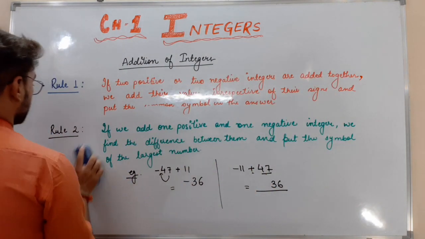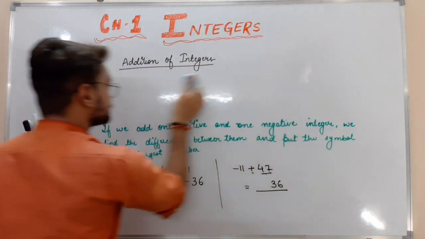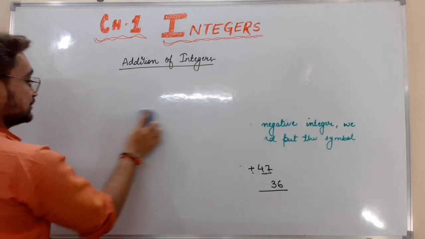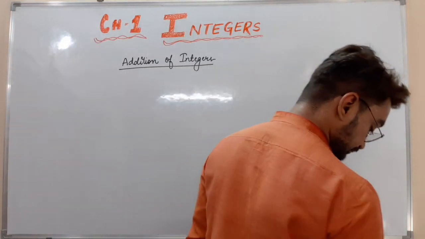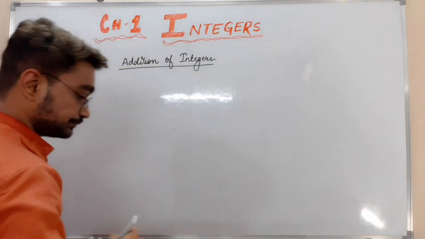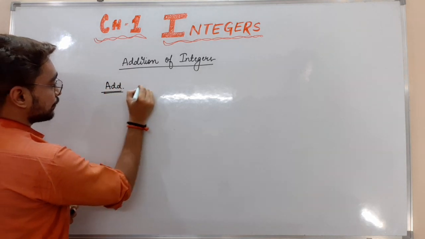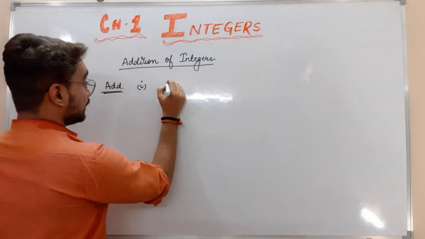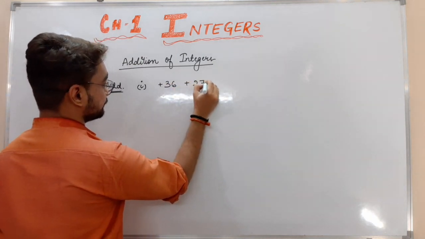Now, let us see some examples for addition of integers. Good. Add. First is 36 plus 27.